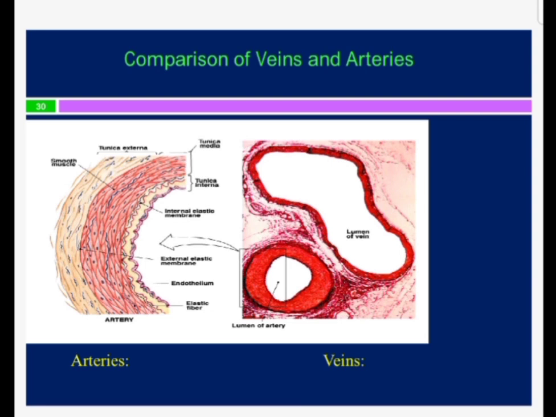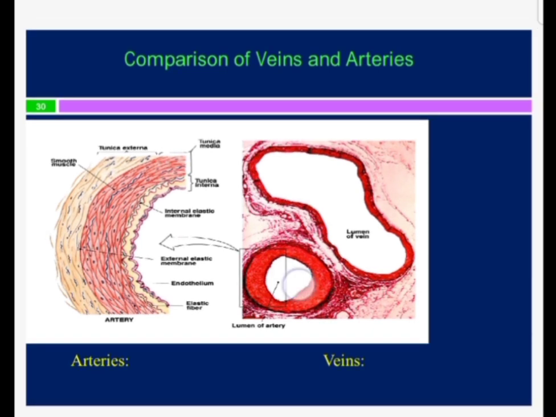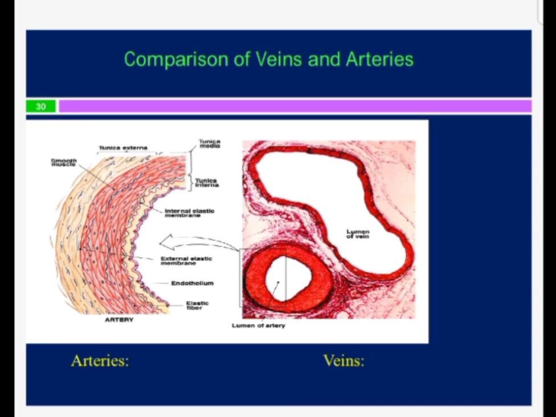In this diagram, you can see the comparison of the veins and the arteries. This is a vein and this is an artery, and you can see that the vein has a thin wall and its lumen is tortuous and collapsed, while in the case of the artery we have an intact lumen. Its wall is thicker as compared to the same sized vein.